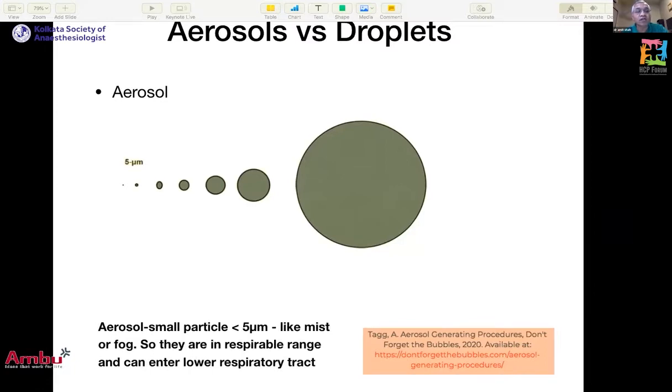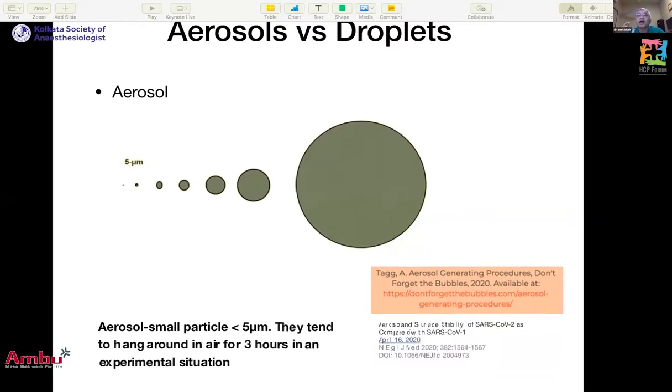The aerosol is the smallest particle, less than 5 micron. It is like mist or fog, so they are in respirable range. They can enter the lower respiratory tract, and they can also hang in the atmosphere, like a mist or a cloud, and they remain suspended in the air for a longer period. In one experimental study, they tended to remain in the atmosphere for 3 hours.